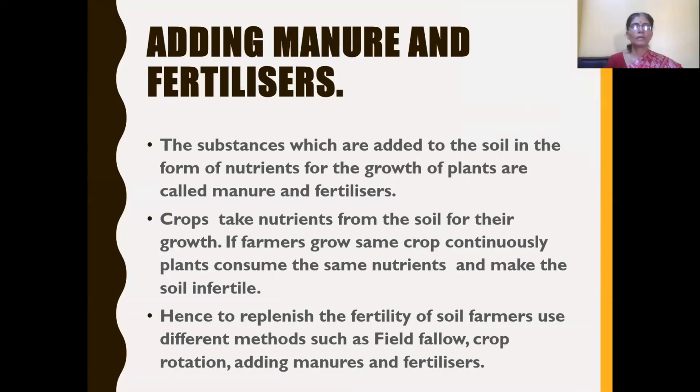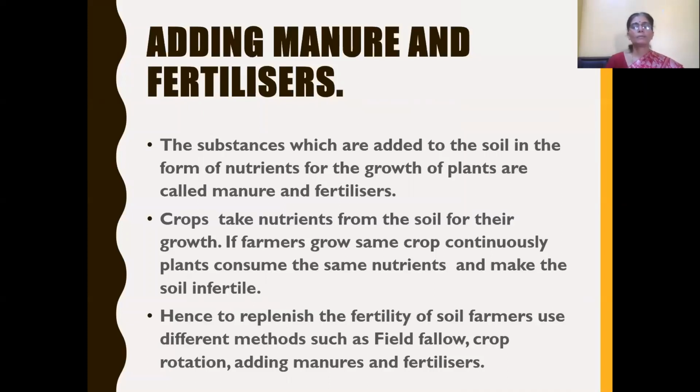Now the next step, after the seeds are sown, is that we have to replenish the soil. What do we call that? Soil replenishment. That is how soil can be replenished. As we know, soil is very important for the growth of plants, because soil provides enough nutrients to the plants for their growth. This method, replenishment of soil, involves adding substances to the soil in the form of nutrients for the growth of plants, which are called manure and fertilizers.